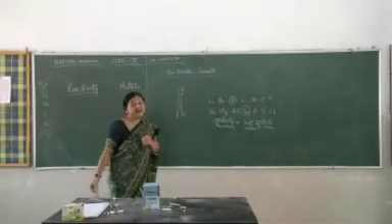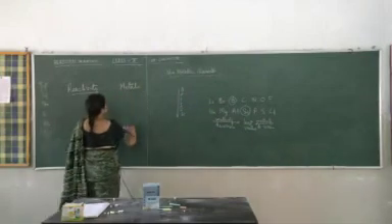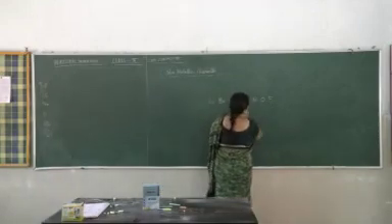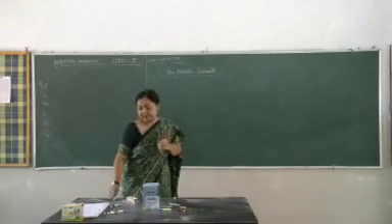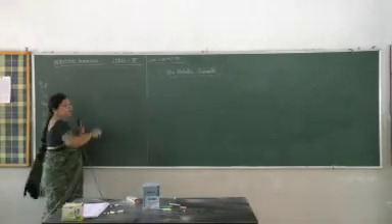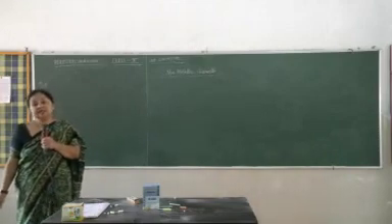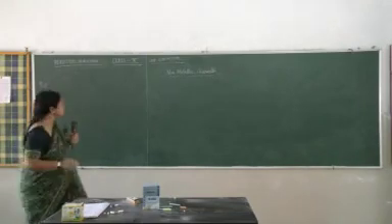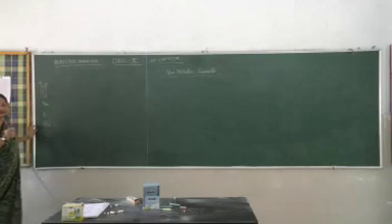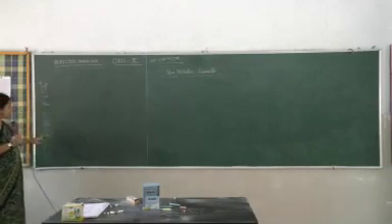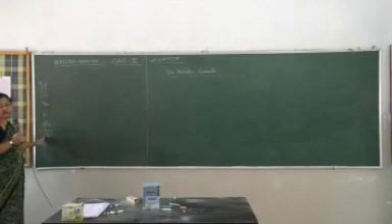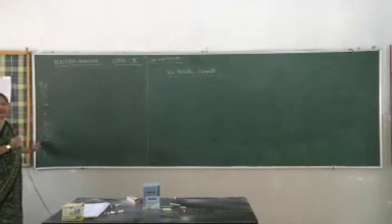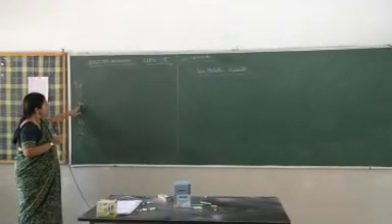Now let's see what the nature of the oxides. Nature of oxides and hydroxides. Down a group, the basic strength of the oxides of alkali metals will increase down a group. The metallic character increases, the reducing property increases. Cesium is the most metallic, cesium is the strongest reducing agent.